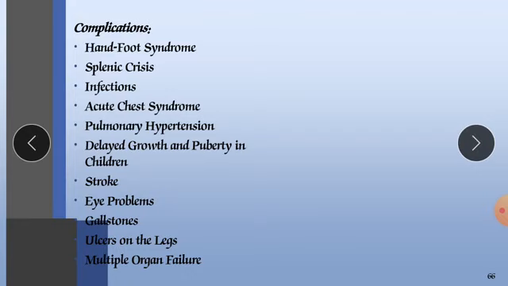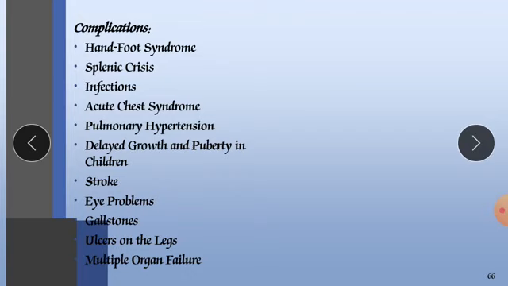Complications. First is hand-foot syndrome. In this condition, redness will occur on your palm, with lots of swelling and pain. These three symptoms come together to produce hand-foot syndrome. It will occur in your hands and feet, and at the soles, and you will find this typical syndrome.